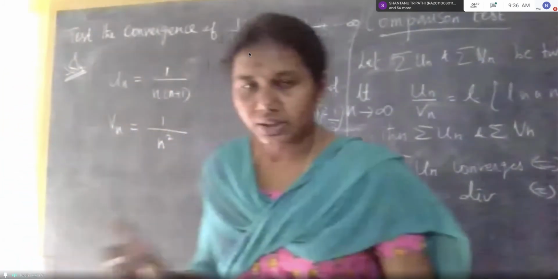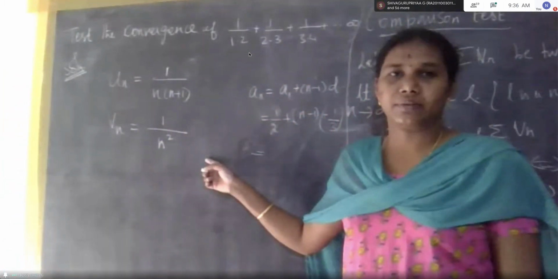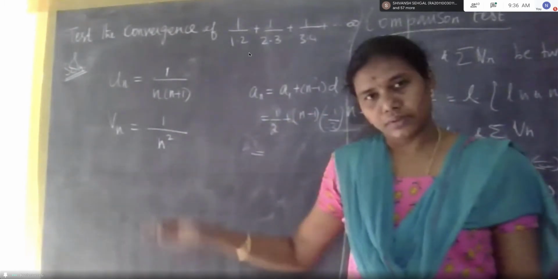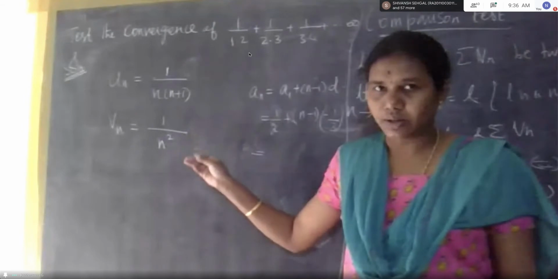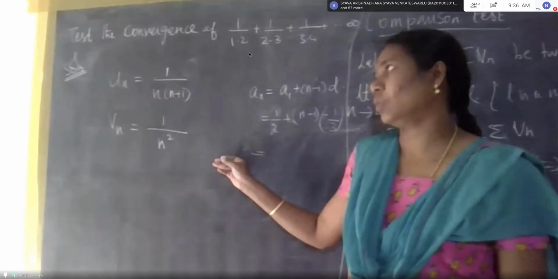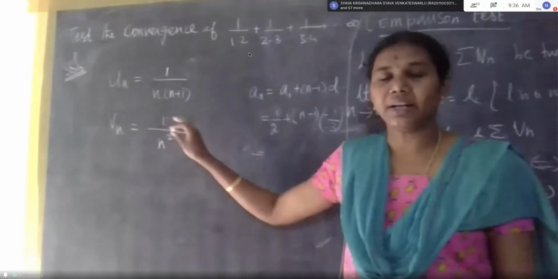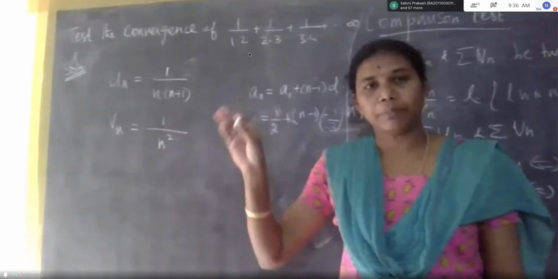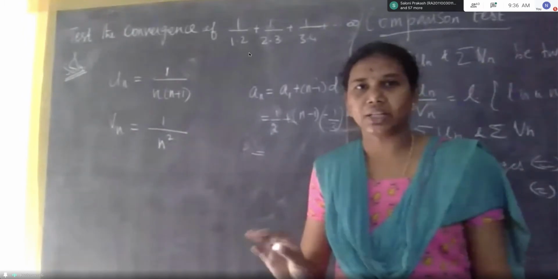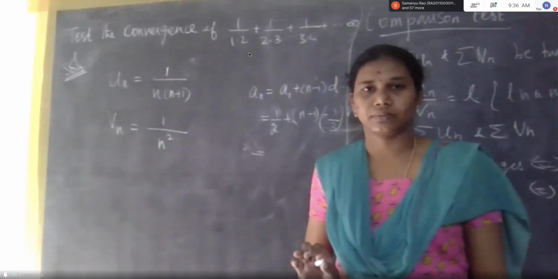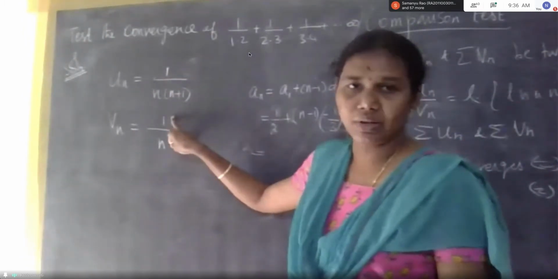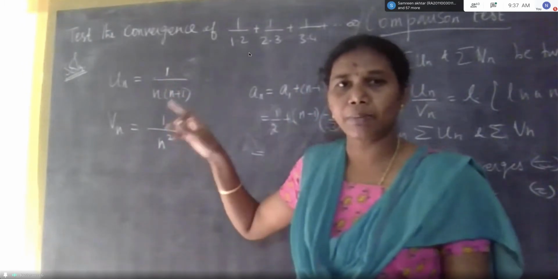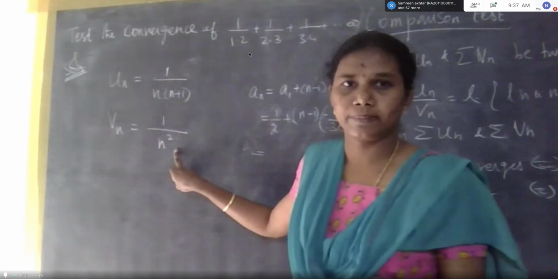Using this rule, how do we write it? If there is a constant with it in another question, like into 3, do we take that 3 also? No. Only in the nth term, the n values we have to take, not the constant. No need to take the constant values. Here 1 is there, that's why 1, there is no n in the numerator. In the denominator, n squared plus n, the maximum power of n is 2, that's why n squared.